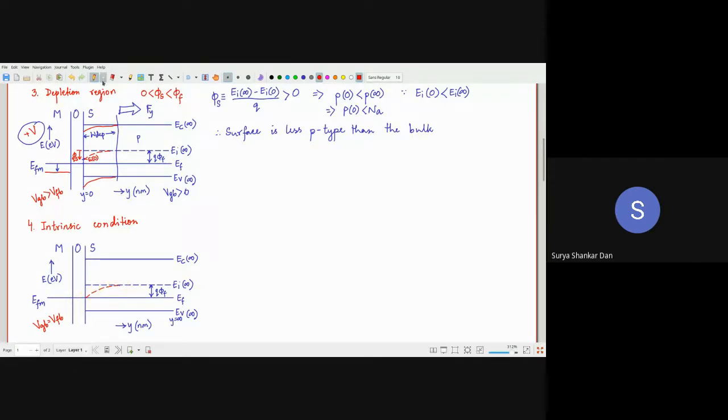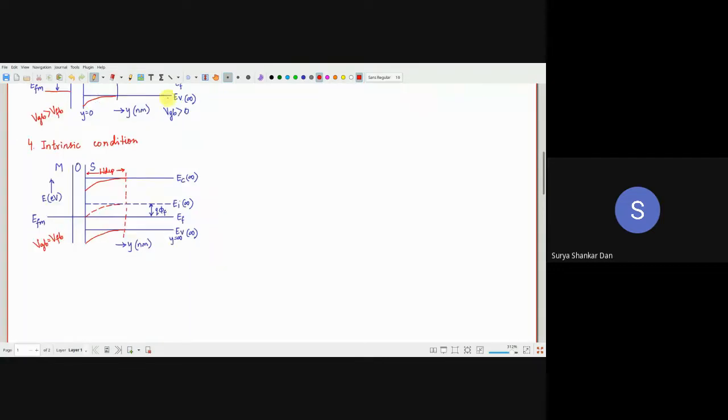It will be like that. Yes or no? Okay. And meanwhile, this W depth will also increase. But this is a condition. That means, notice what is the situation here? EI0 is equal to EF. So that means EI0 is equal to EF.